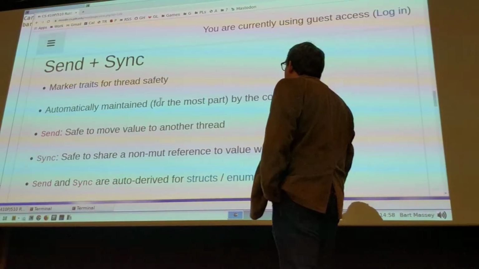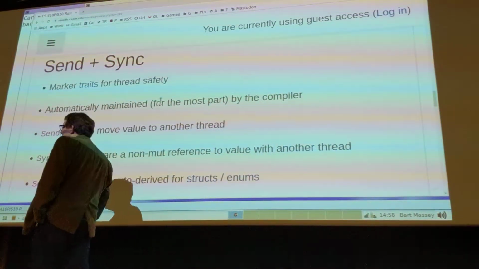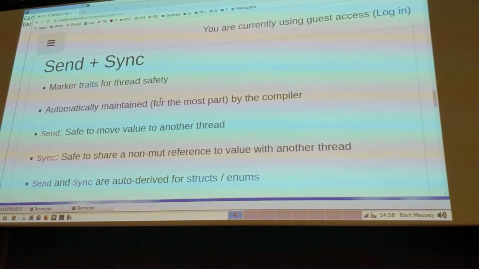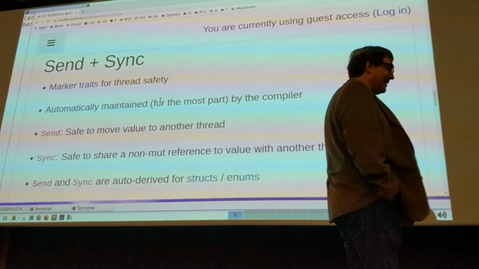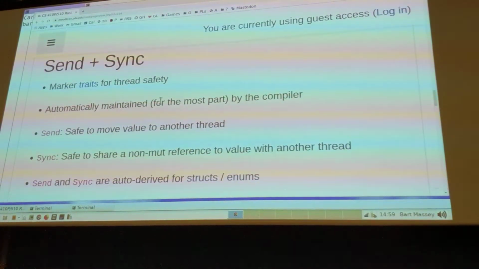Oh, and then there's Sync, which says it's safe to send an immutable reference to this thing to another thread. And you can't use even an immutable reference in another thread unless it's Sync. And you can't use mutable values in another thread at all. There's just no way to share mutable references to values. Sorry, that's not a thing.